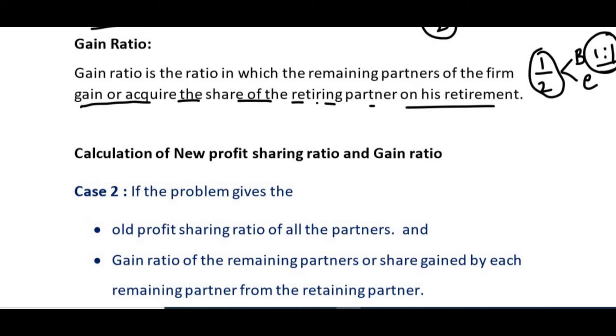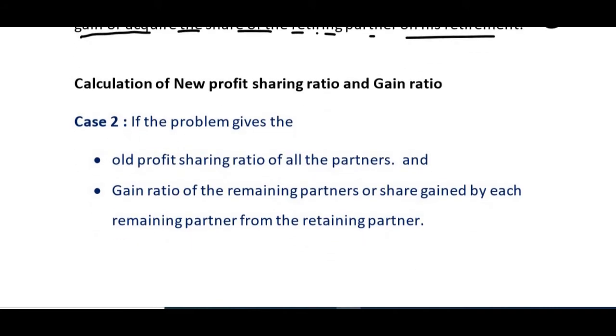So what is case 2? In this, the problem gives the old profit sharing ratio of all the partners, and the gain ratio of the remaining partners or the share gained. They give the old profit sharing ratio, and then another piece of information, that is the gain ratio, or they can give you the share gained also. If you have this information, how do we calculate the new profit sharing ratio and gain ratio?